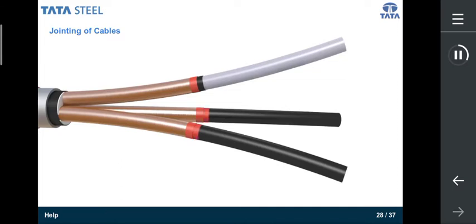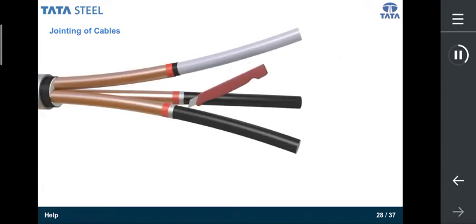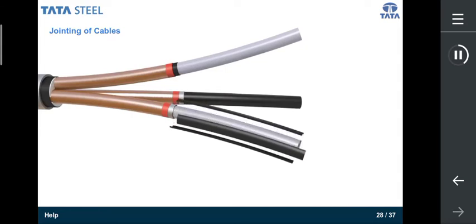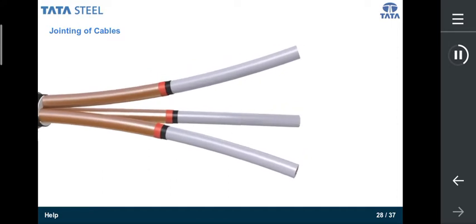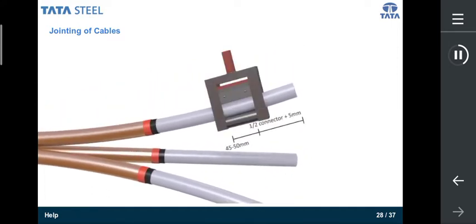The second method is by rat tail file. Apply PVC tape over tape screen and extend 10 mm to semiconductor layer. Roll the constant force spring on top of the PVC layer and use rat tail file to file a nice square cut edge. Use rolled emery cloth to further smoothen the semiconductive cut edge. Use cutter gently to make the lateral or longitudinal cut to pull the semiconductive layer. Do not cut into the XLPE insulation.